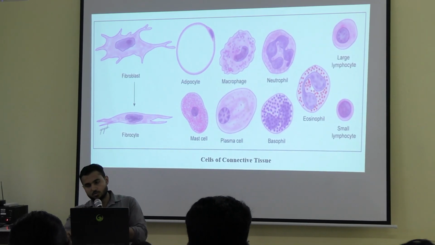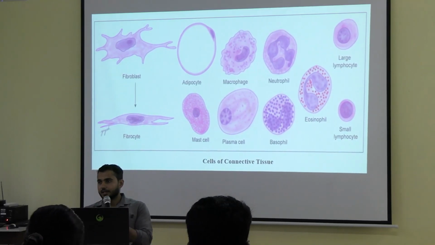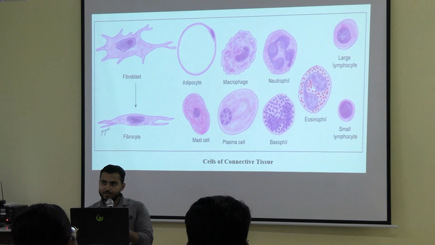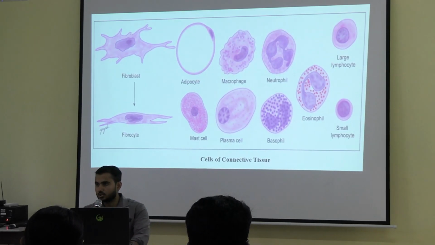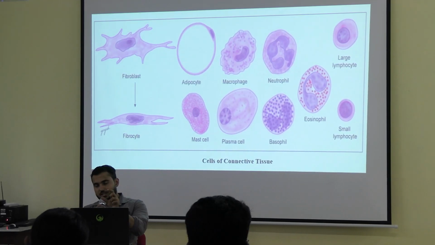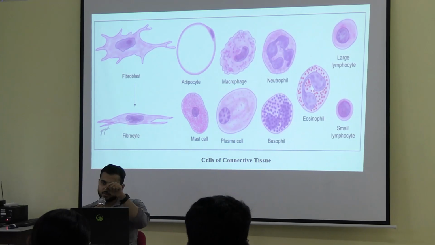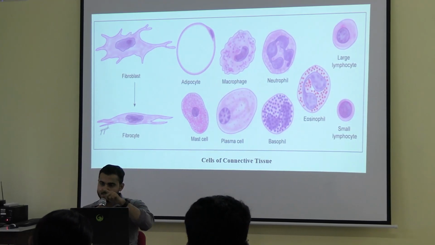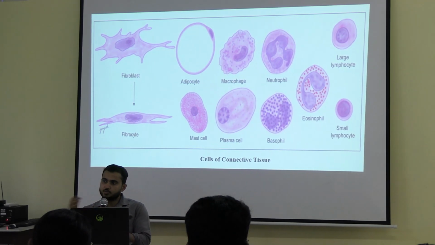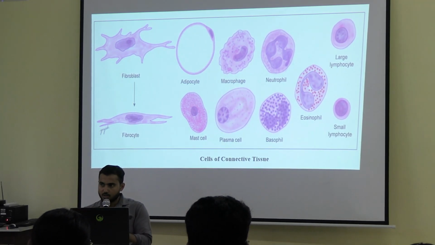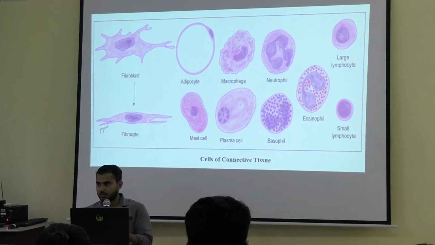Okay, actually in the adipose tissue, the cells which are present are the adipocytes. Okay, two different types of adipocyte cells are present. One is unilocular, another one is multilocular. Unilocular, the shape of the cell is larger as compared to the multilocular. And if you see the adipocytes, okay, inside the adipocyte, a fat droplet is present. Okay, because what is the function of adipose tissue? Storage of fat.